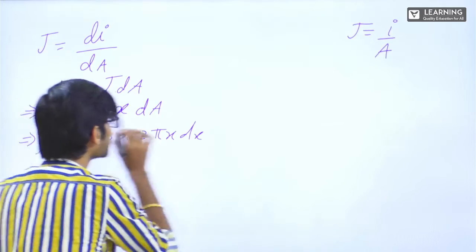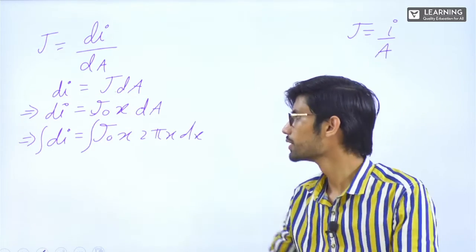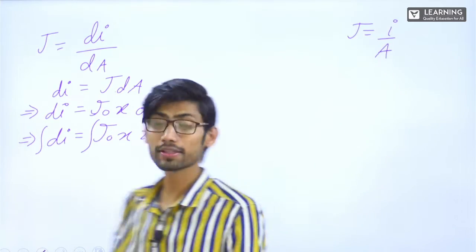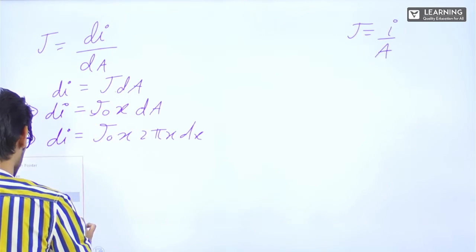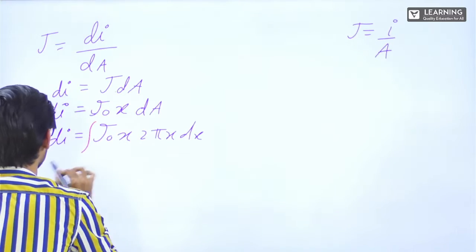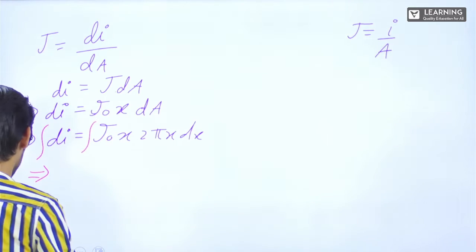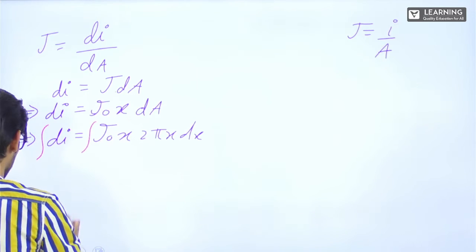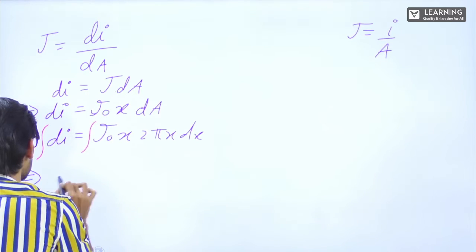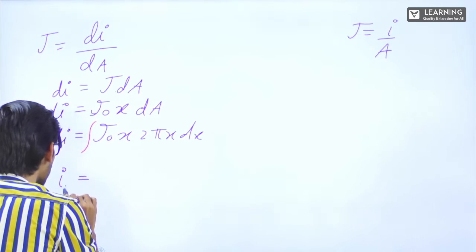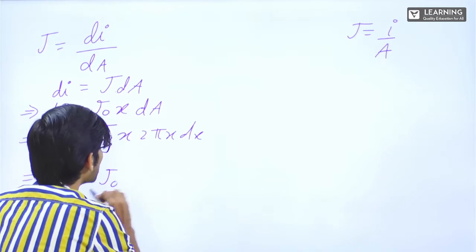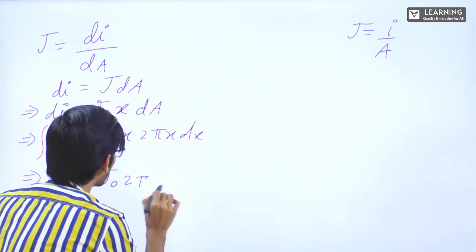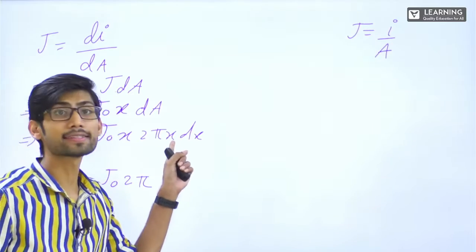Integrated, we will get the current which is inside. If I integrate it, the current inside will be I inside is equal to J naught, which is a constant, 2 pi is a constant, x into x, x square dx.